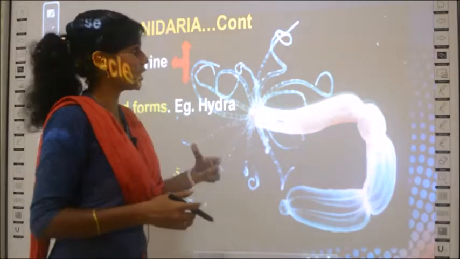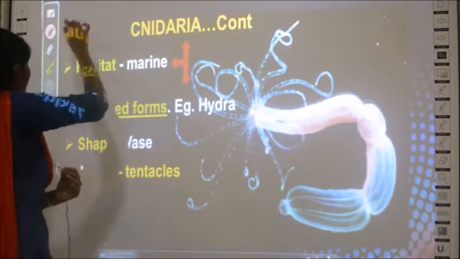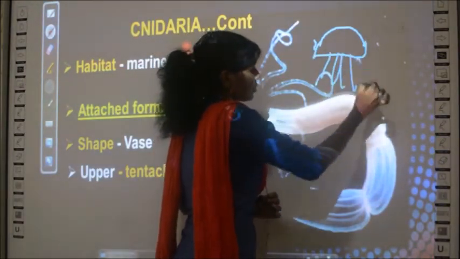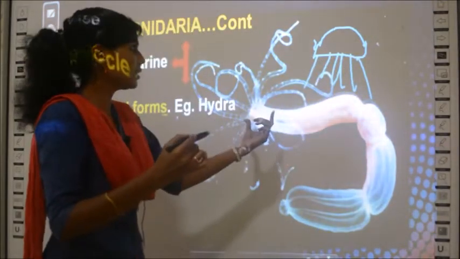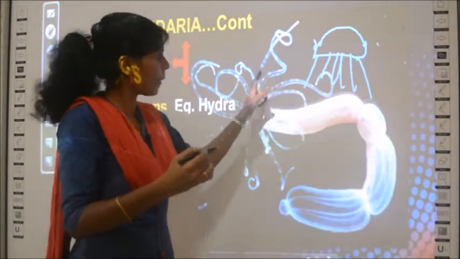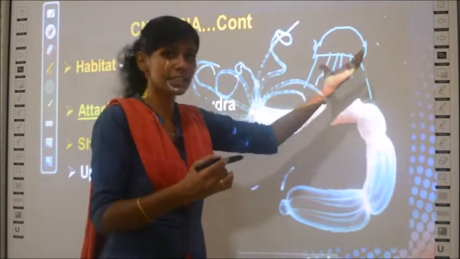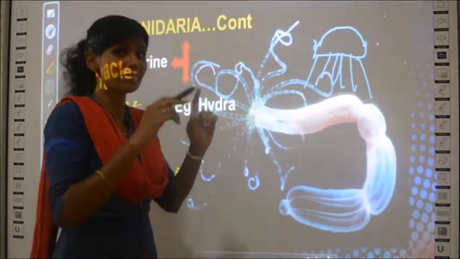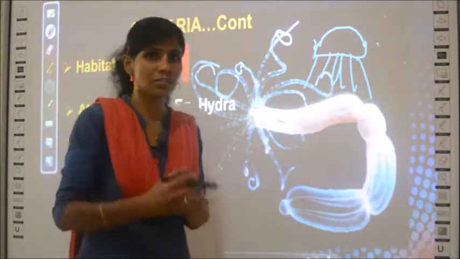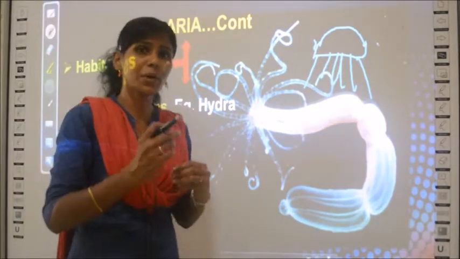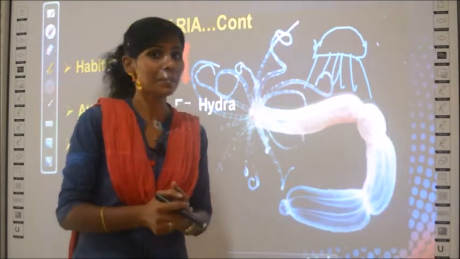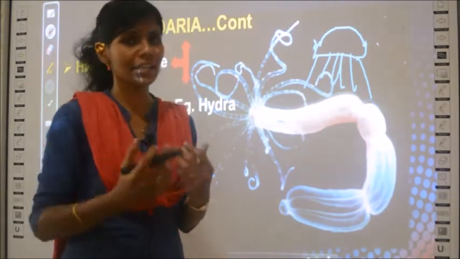Then it also has tentacles. See, in jellyfish you learned that the jellyfish had tentacles like this, right? But here you see tentacles in the upper region, near the mouth. For jellyfish you had tentacles in the lower region, and for Hydra you have tentacles in the upper region. So how can you describe these tentacles? They are very thin, and very long, long and slender, and also filamentous. Filamentous means like fine hair-like structures.